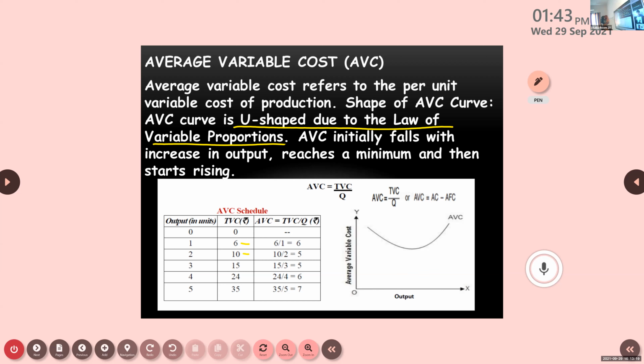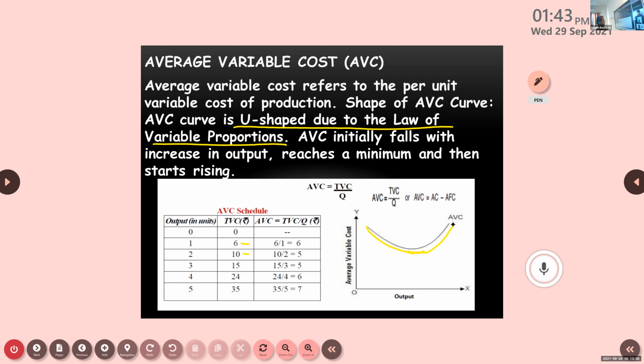What happens? In the beginning, AVC falls. You can see here it is falling. Then it remains constant for some time, like that. You can see. Then it is increasing.